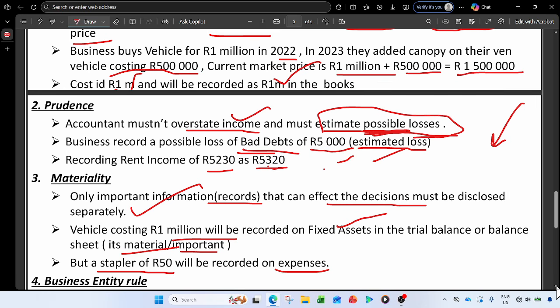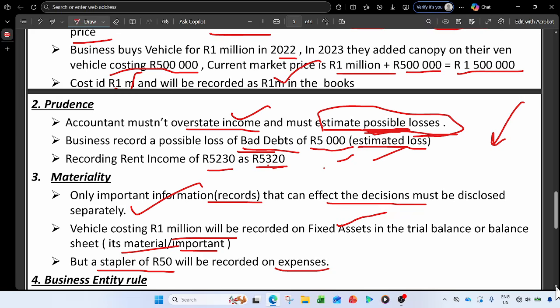So we have something that is also called the business entity rule. This one is very important, especially where the owner takes goods for personal use. Also, in the bank reconciliation, there will be payments that the business may recognize as payments, while those are not payments, but the owner taking goods for personal use. So let's first know what the business entity rule is.